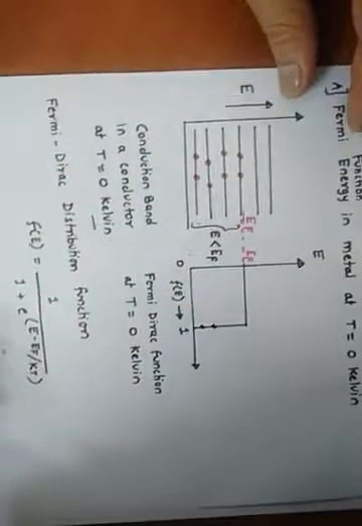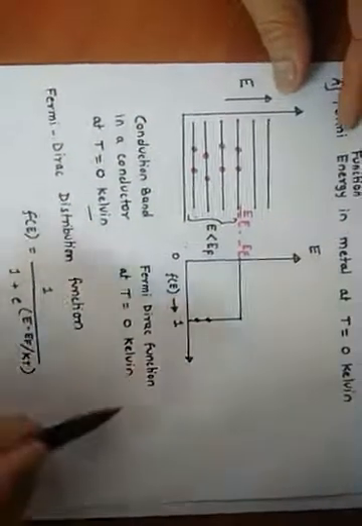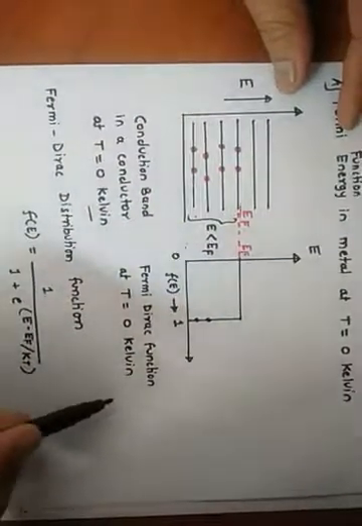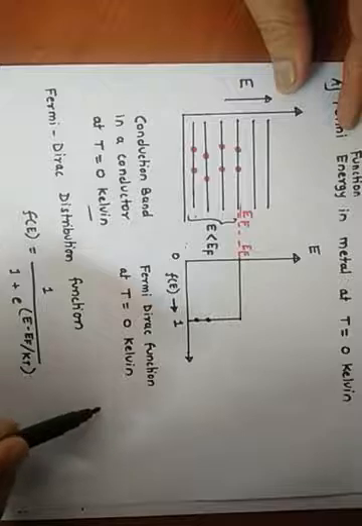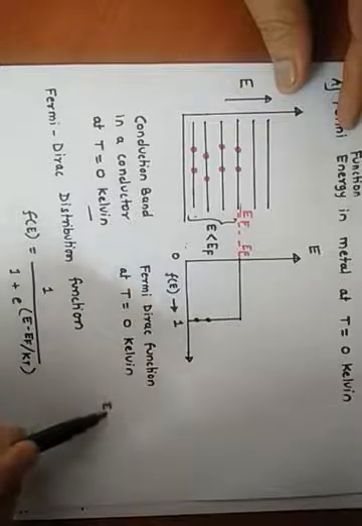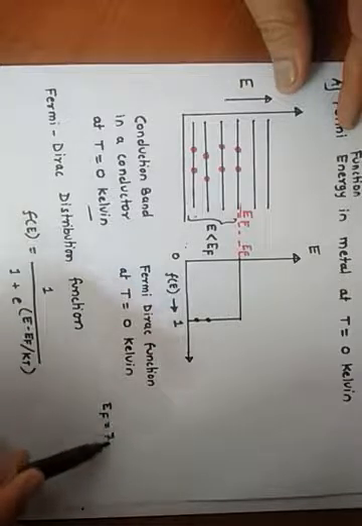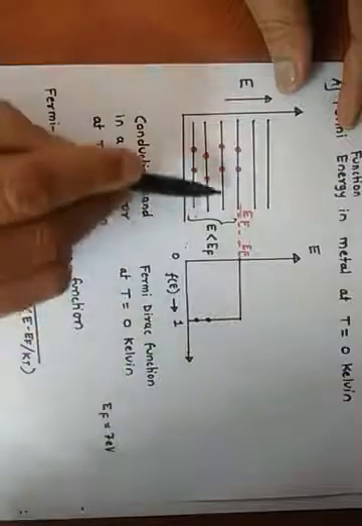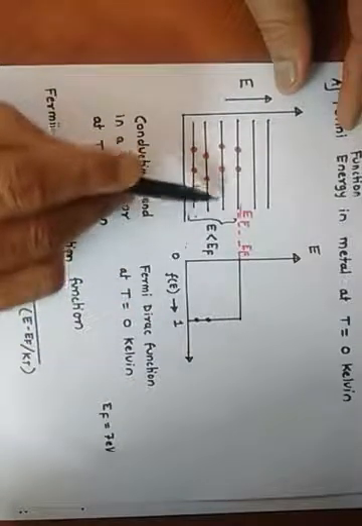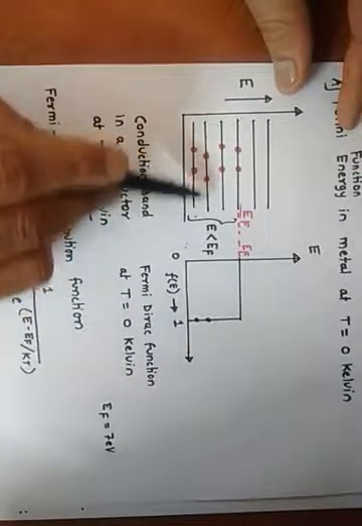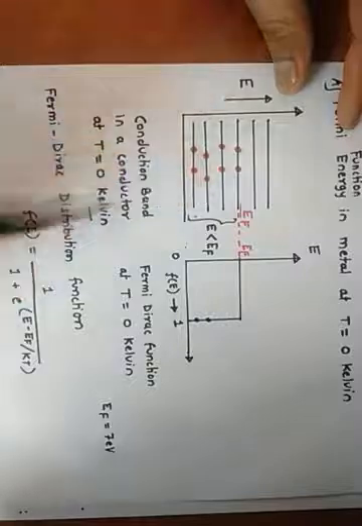If you consider one particular case, for copper the Fermi energy level is of the order of 7 electron volts. You may have energy levels at 5 electron volts, 4 electron volts, 3.2 electron volts, like this.